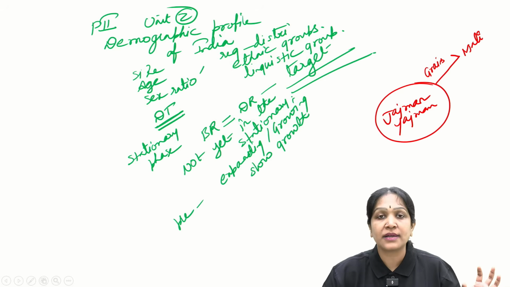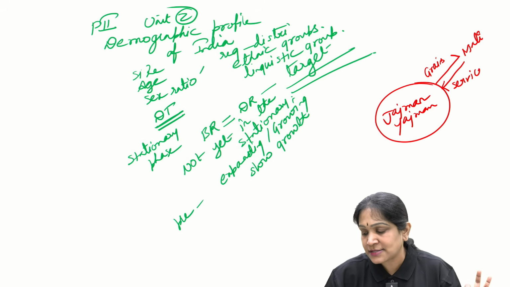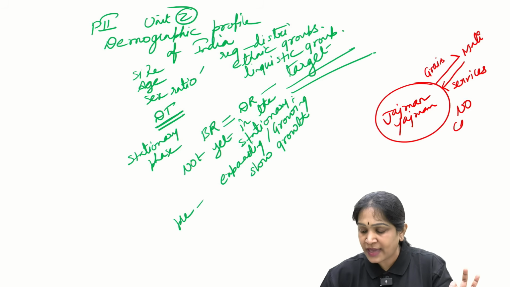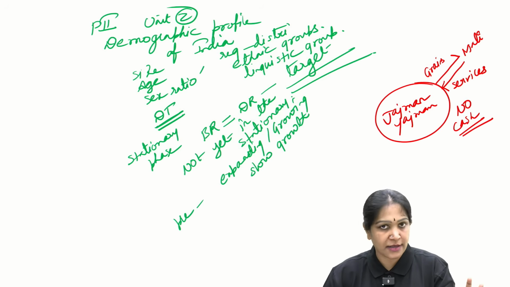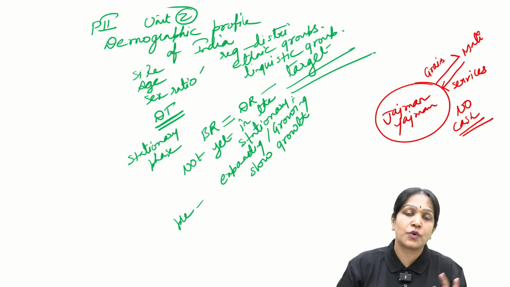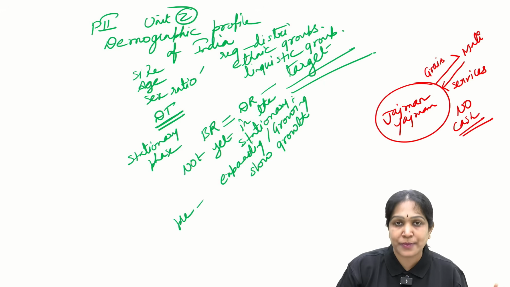Mali means what? Gardener. And then the Mali will offer services. Goods versus services. No cash. Is it clear? Non-monetary exchange of goods versus services is called the jajmani system.